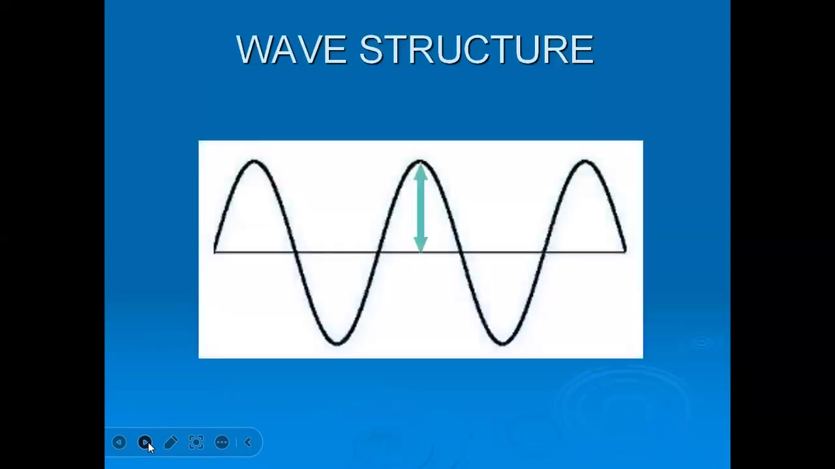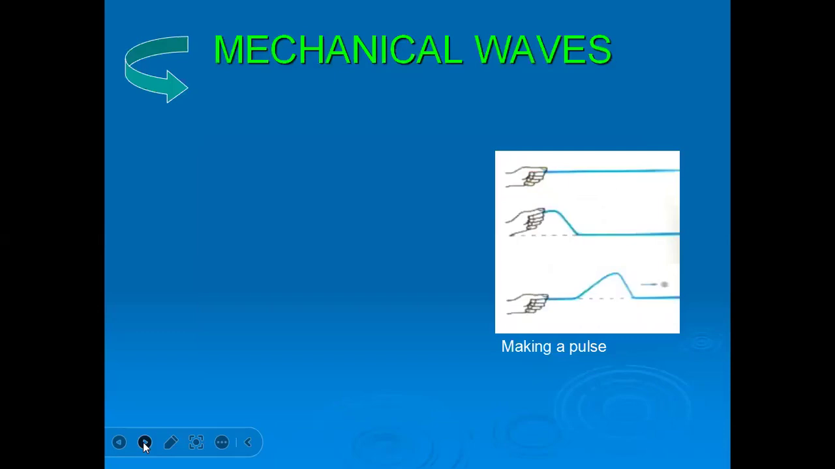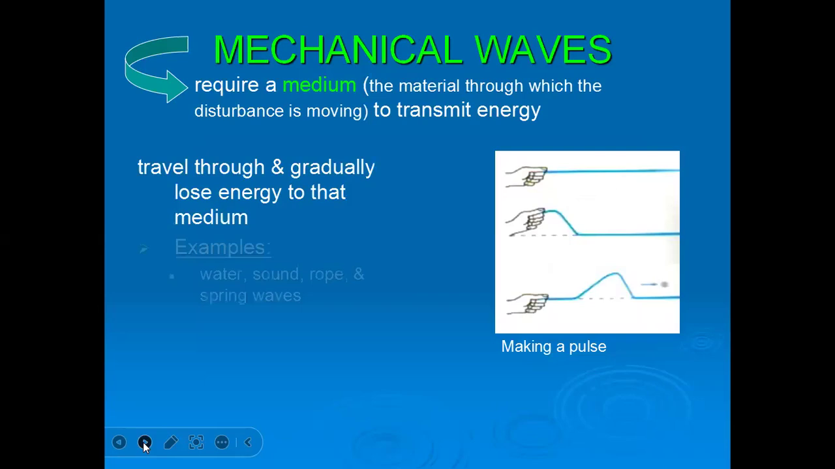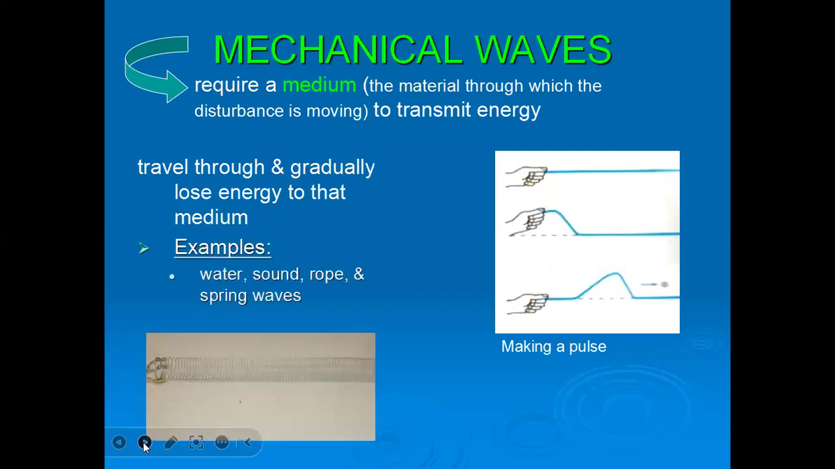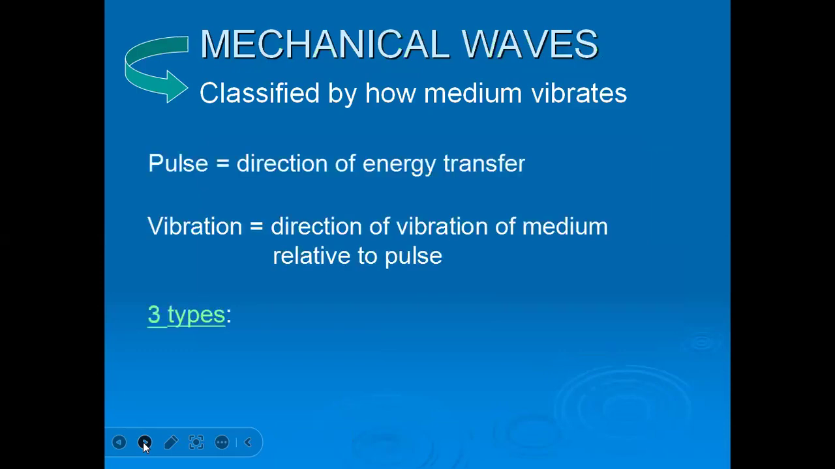So this is the wave structure: amplitude, and this is the crest, this is the trough. Making a pulse requires a medium, the material through which the disturbance moves to transfer energy. These are examples of mechanical waves: sound, water, rope, spring waves, etc. Pulse, direction of energy transfer, vibrations.